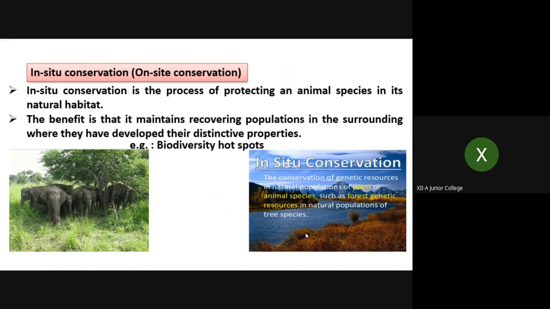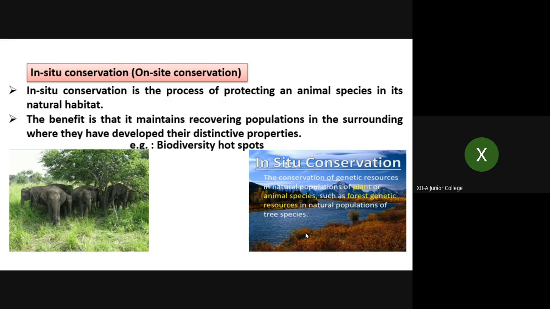First, in situ conservation, that is on-site conservation. It is the process of protecting an animal species in its natural habitat. The benefit is that it maintains recovering populations in the surroundings where they have developed their distinctive properties. For example, biodiversity hotspots.